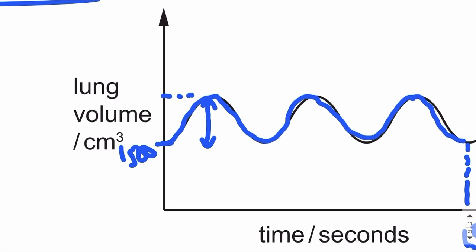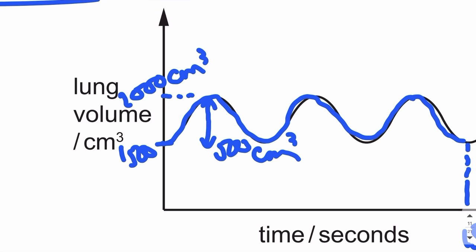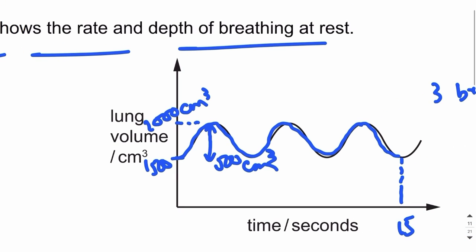And when you took the breath in, the volume is now 2000 centimeter cube. So what is the depth of breathing? It's 500 centimeter cube. So this is the volume of air that you are inhaling per breath, right? So from this graph, you can find the depth of breathing, that is the volume of air that you breathe in one breath.